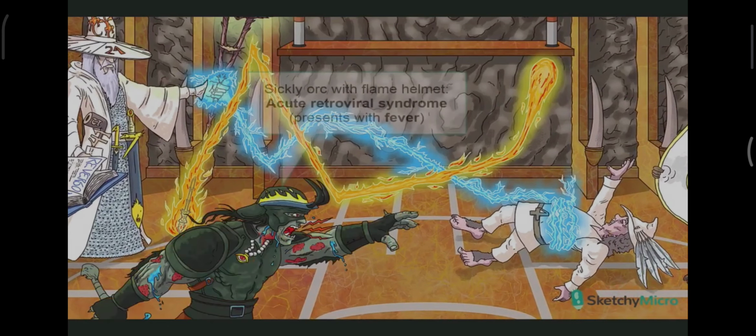During this early stage, many patients develop symptoms of acute HIV infection, also known as acute retroviral syndrome. This presents with a cluster of nonspecific symptoms, sometimes described as mono-like or flu-like, and the most notable is fever and fatigue. Take note of this recurring feverish flame helmet, and pay attention to where this vile creature is standing, namely, right below that early spike in viral load.